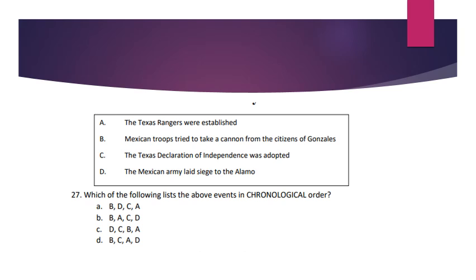Number 27. Which of the following list the above events in chronological or time order, from what happened first to what happened last? So in the box we have A. The Texas Rangers were established. B. Mexican troops tried to take a cannon from the citizens of Gonzales. C. The Texas Declaration of Independence was adopted. D. The Mexican army laid siege to the Alamo.